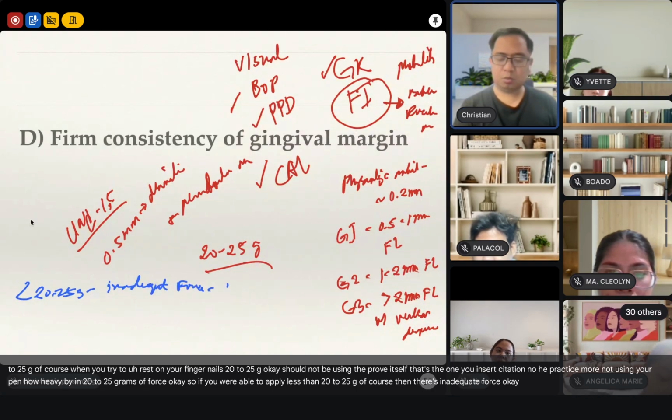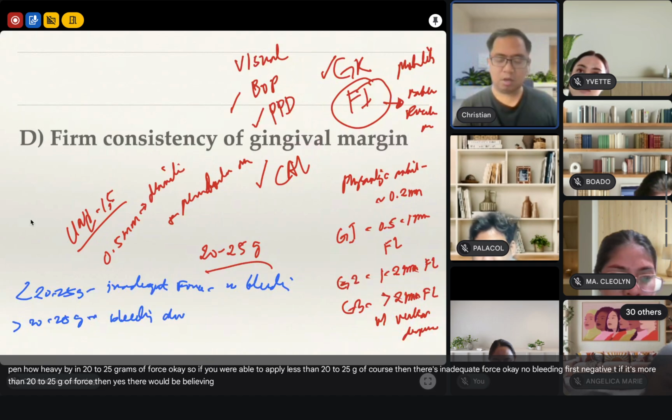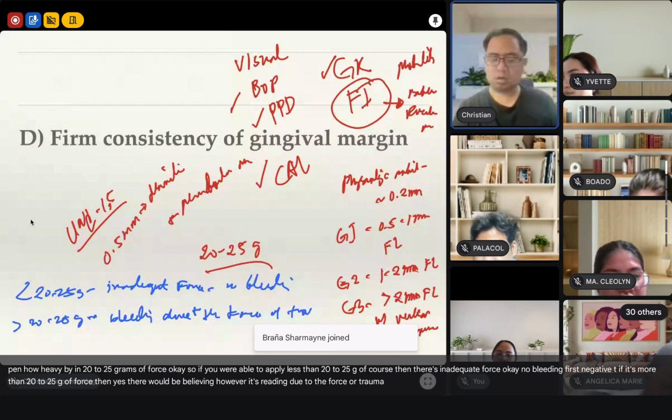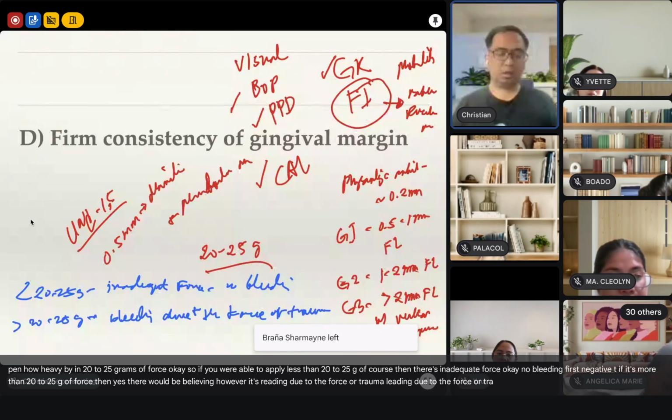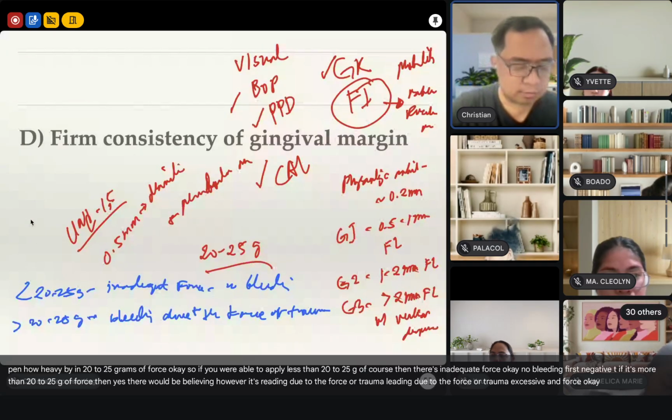No bleeding. False negative tayo. If it's more than 20 to 25 grams of force, then yes, there would be bleeding. However, it's bleeding due to the force or trauma. Excessive yung force. Okay?